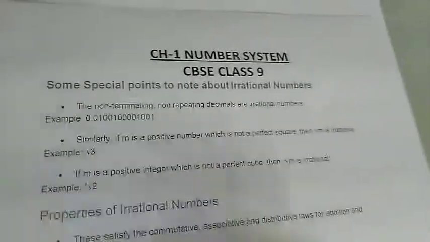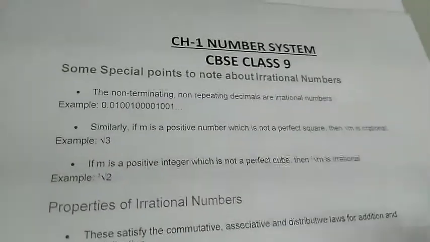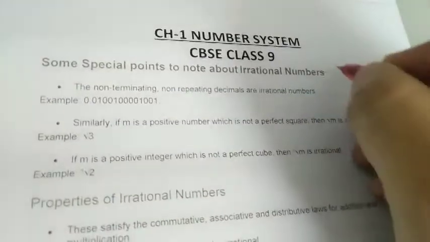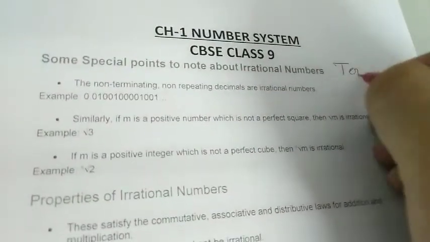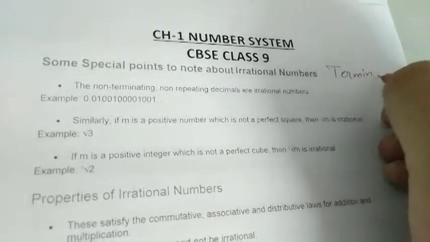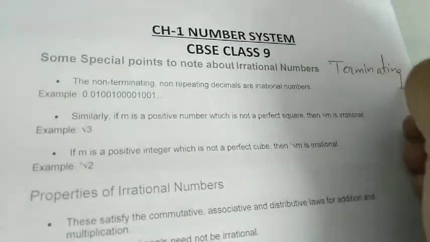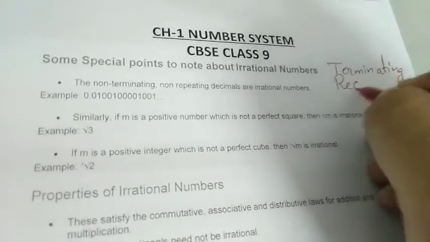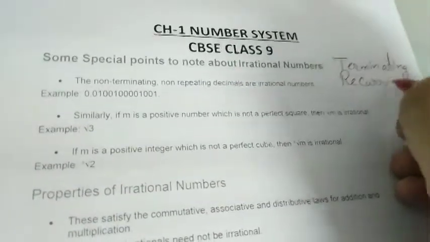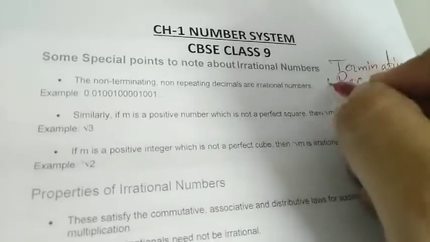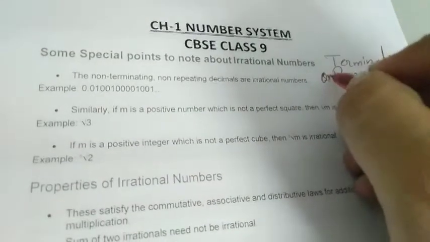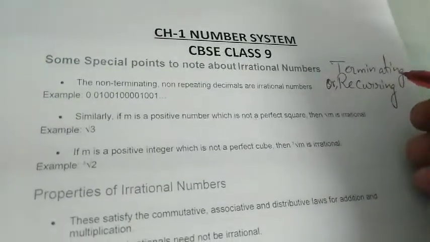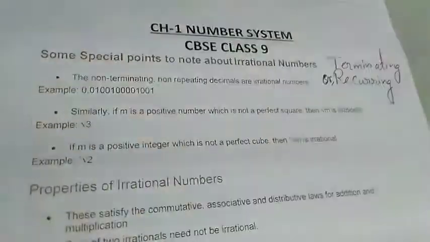Students, we have read about the rational numbers. What we read is that rational numbers are terminating or recurring. So they are either terminating decimals or recurring decimals.